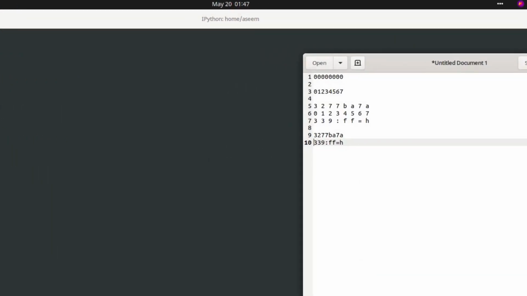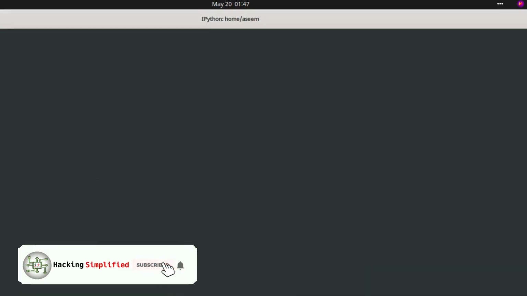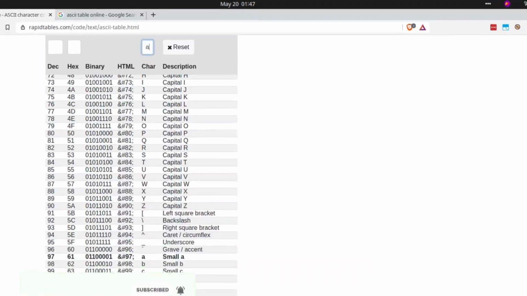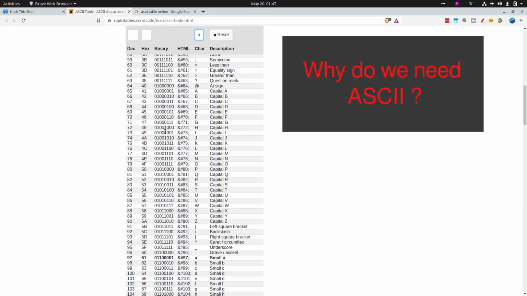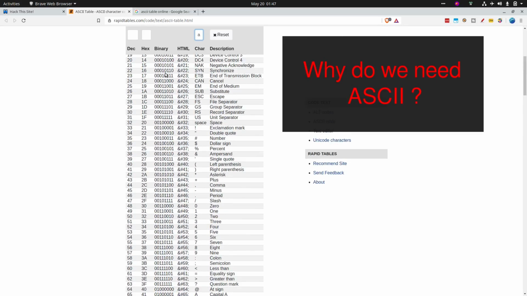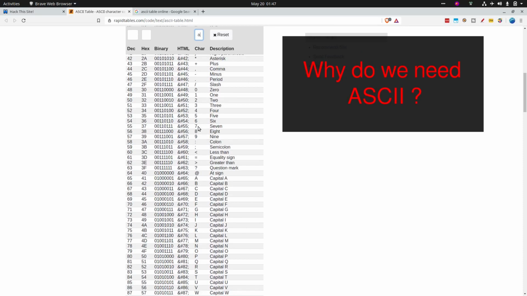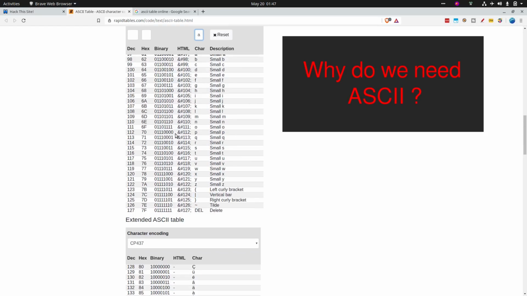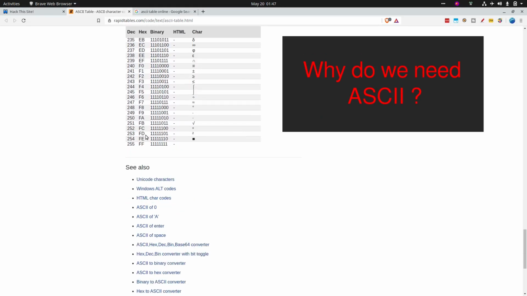So you saw how easy this was. That's pretty much all. Now let's talk about ASCII. Since machines understand only binary, it's important that we convert all these characters, ampersand, colon, equal to, backslash, and all those things, to some value. This contains only 128 characters, and the extended ASCII table contains another 128.